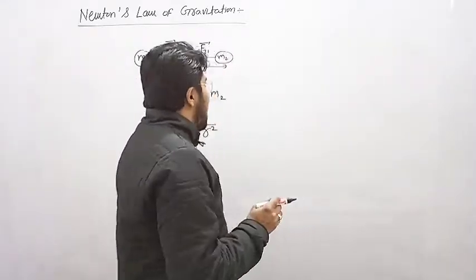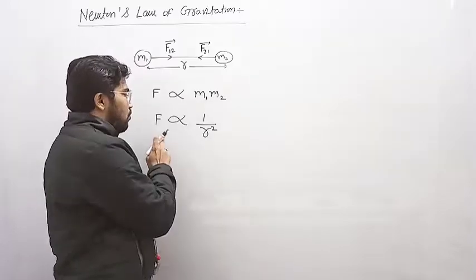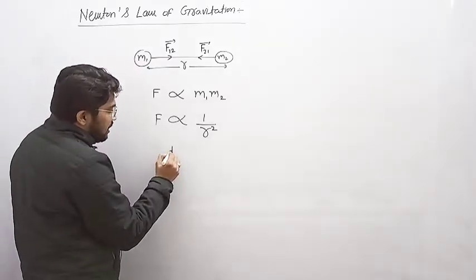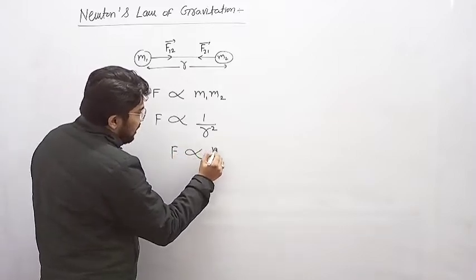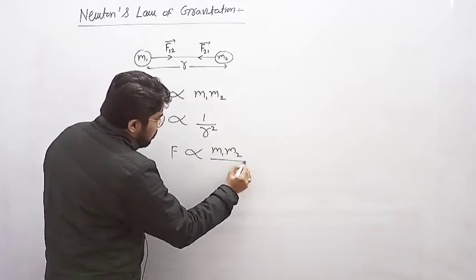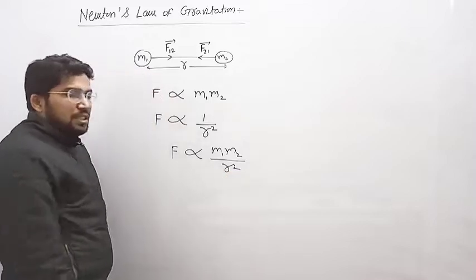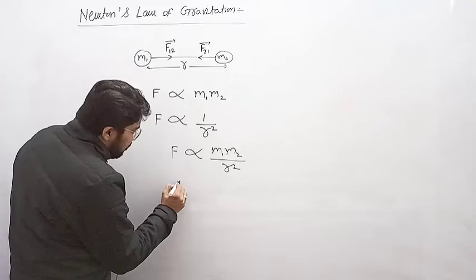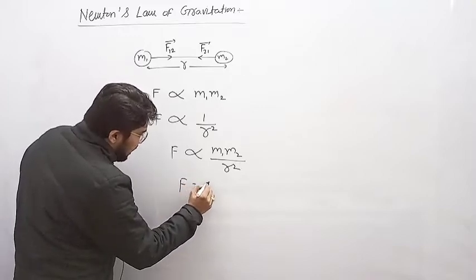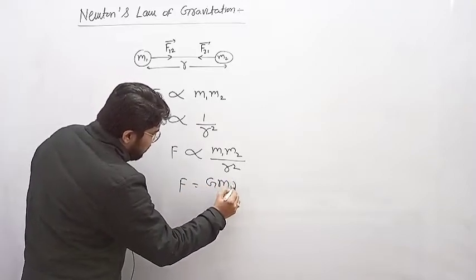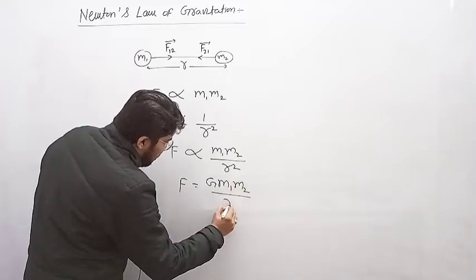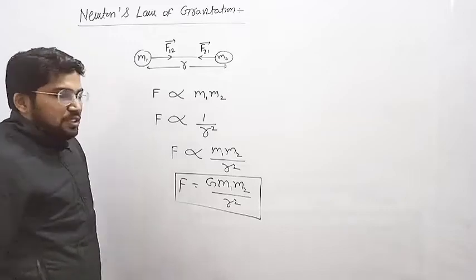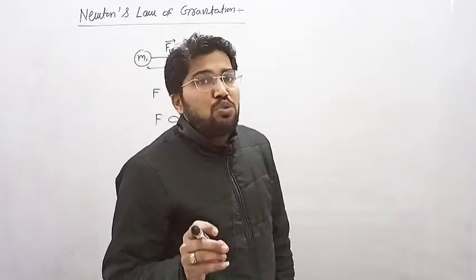It means the higher the distance, the lower the force. Combining these two statements, F is directly proportional to m1 m2 divided by r square, and if we remove the proportionality, we get a proportionality constant G, and the formula becomes F equals G m1 m2 divided by r square. That gives the force of attraction between these two masses.